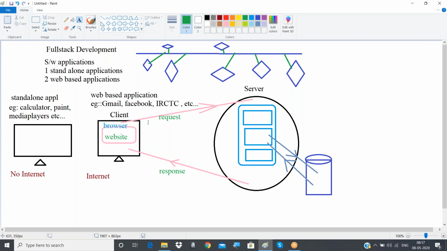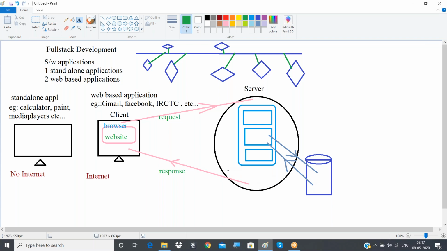What is the meaning of request here? Whatever you are entering through your keyboard, or pressing, is called one request, and something you are doing through your mouse will also be considered a request. Different requests will be sent to the server on a daily basis, and whatever requests come, those will be served by the server. If required, it will connect to the database, and if required, it will send some response also.